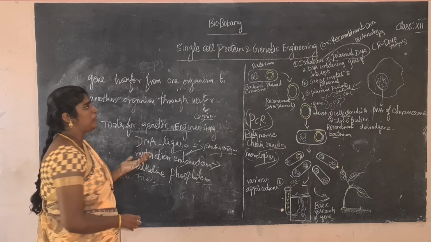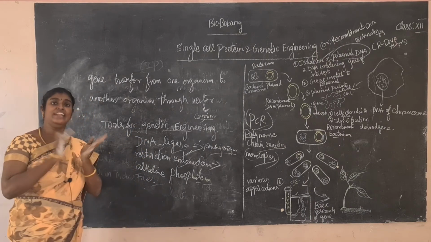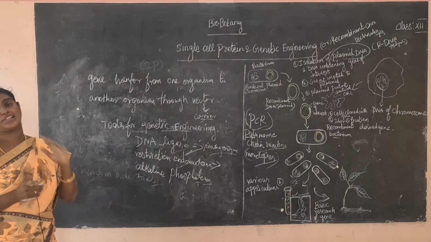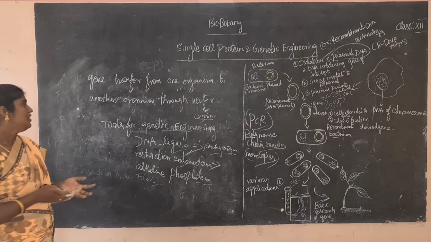There are many names. What is genetic engineering? Gene transfer from one organism to another organism through a vector. What is a vector? A vector acts as a carrier, it carries the gene and takes it along.